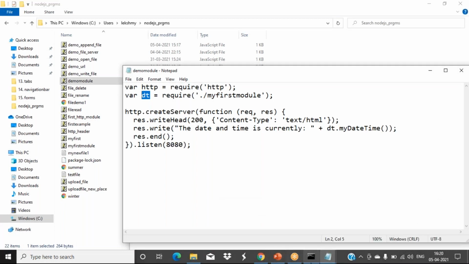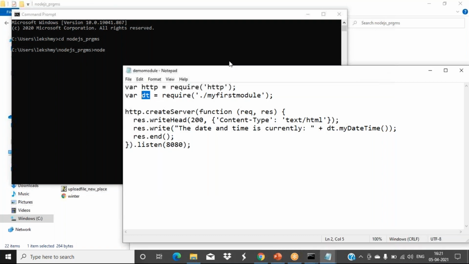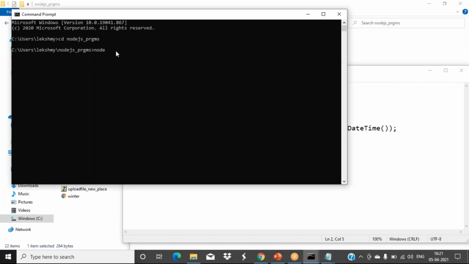That's it, same thing only. Again, execution we have to do. The actual server creation we have done in demo module, that is the file name.